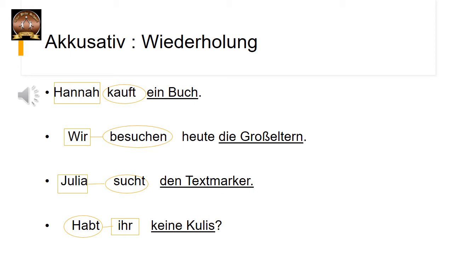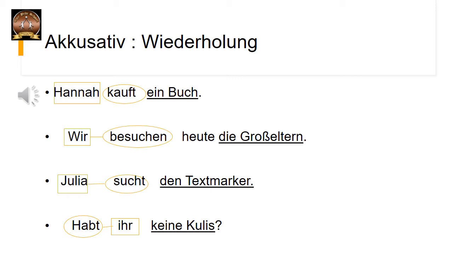Und das letzte Beispiel. Habt ihr keine Kulis? Habt ist das Verb. Wer hat? Ihr. Also ihr ist das Subjekt im Nominativ. Keine Kulis ist das Objekt im Akkusativ. Now since it is a yes-no question, habt came at the first position. The verb came at the first position. We know.